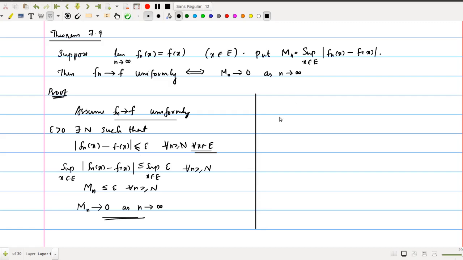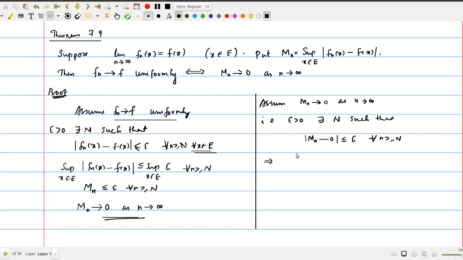the other implication. So assume that Mn tends to 0 as n tends to infinity. What is the meaning of this? That is, for every epsilon greater than 0, there exists N such that modulus Mn minus 0 less than or equal to epsilon for all n greater than or equal to N. Okay, this is the definition.